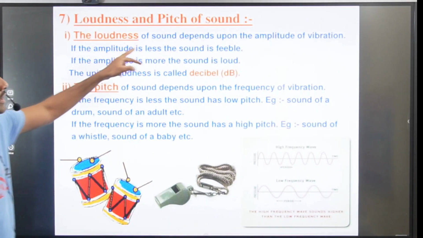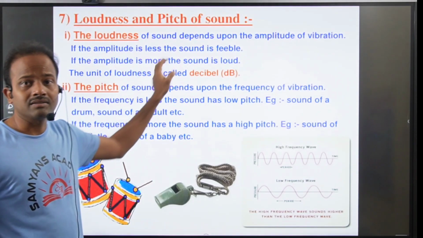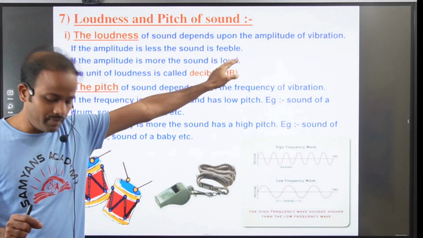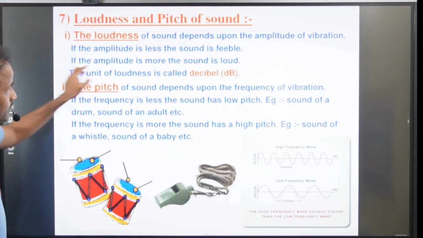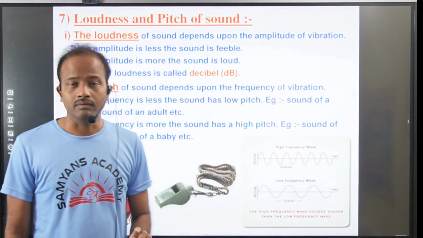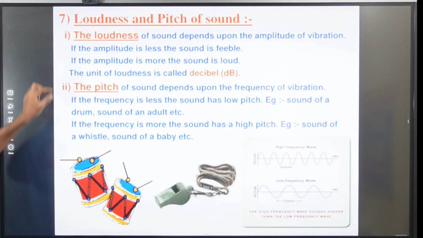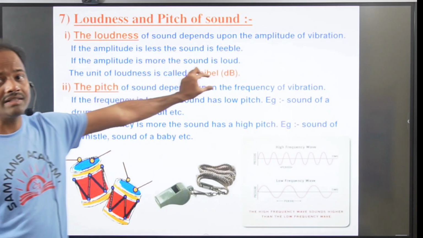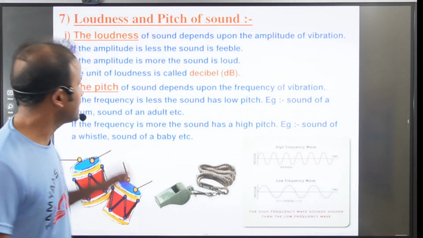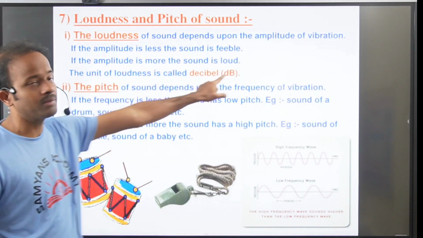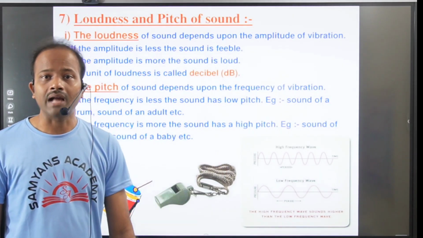The loudness of sound depends on the amplitude of the vibration, right? If amplitude is less, the sound is feeble. So feeble means we can hear very little sound, right? If the amplitude is more, the sound is louder. Louder means, as you already know, the sound is bigger. The unit of loudness is the decibel. How do we measure this unit of sound? In decibel. Decibel is written with a small d and capital B.